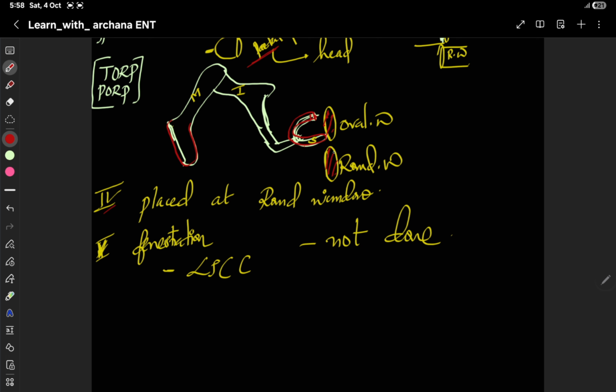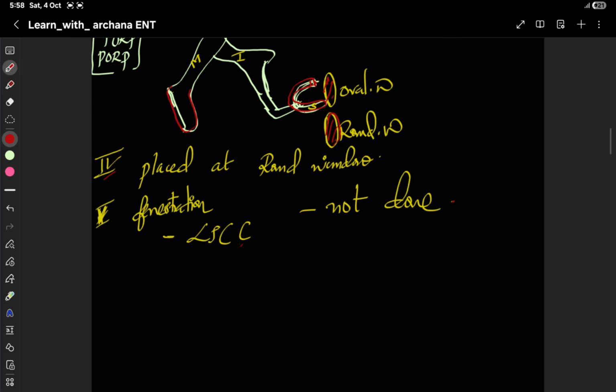Type 4 means it is kept at the round window, that is below the oval window. Then type 5 is the fenestration type. Here we put a perforation in the lateral semicircular canal prominence, and this is not usually done. This is the treatment for mucosal otitis media.